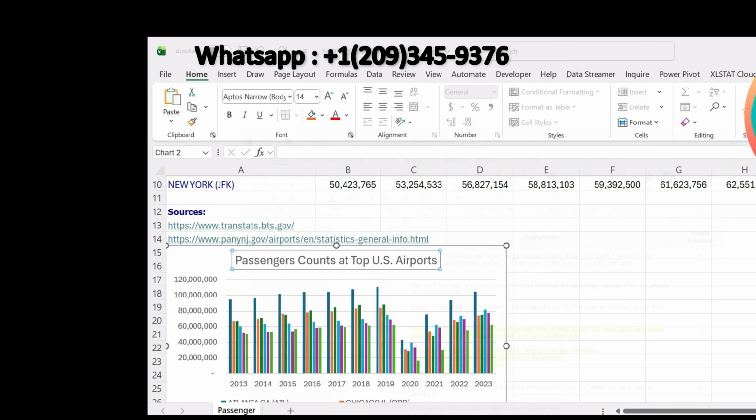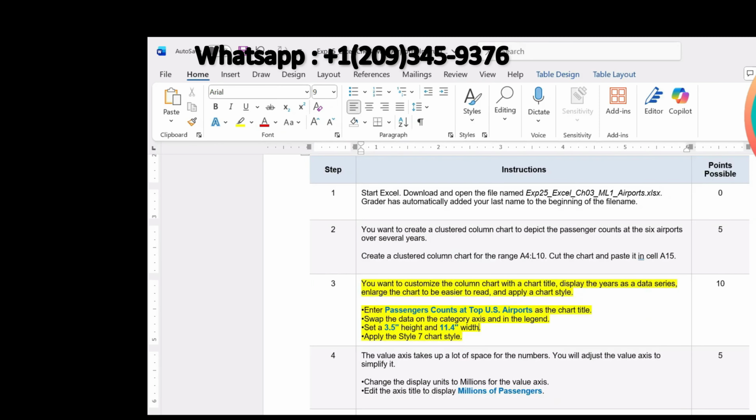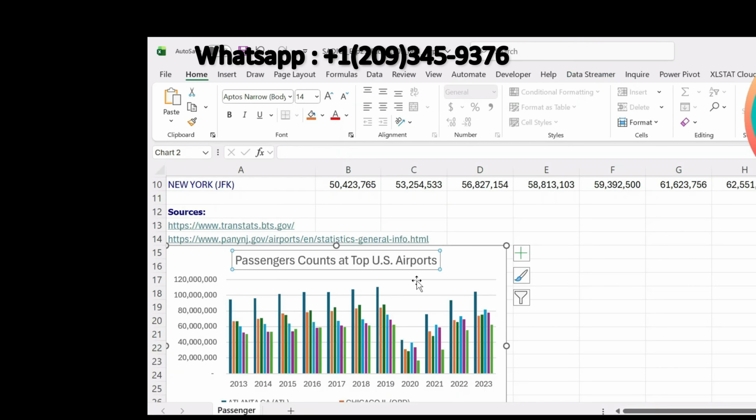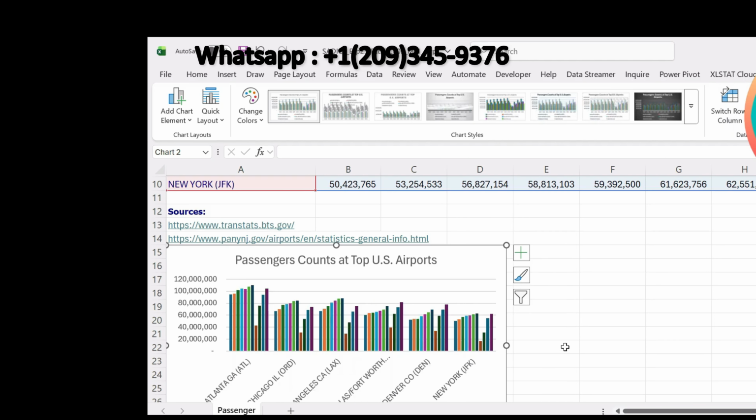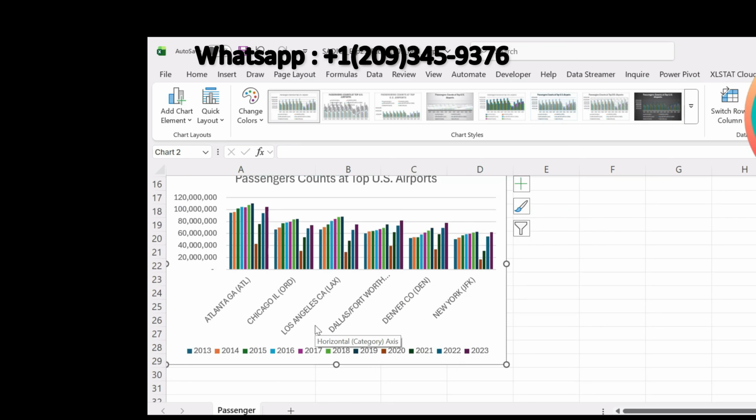Okay. Now swap the data on the category axis and its legend. So now we will click on chart design and click switch rows and columns. Okay, this one. Swap the data on the category axis and its legend.